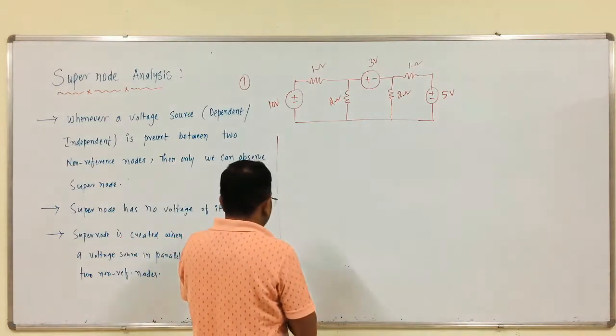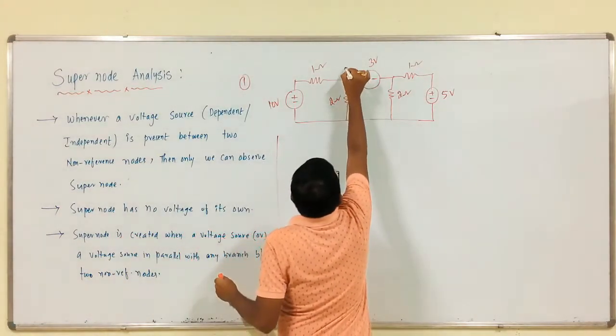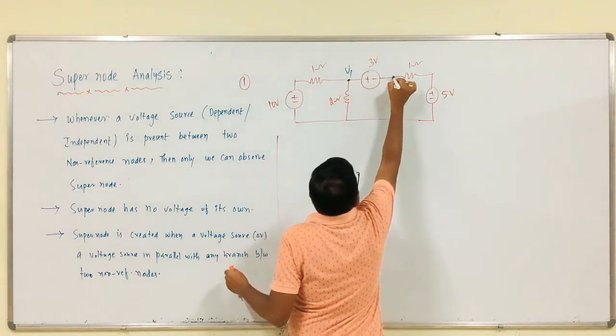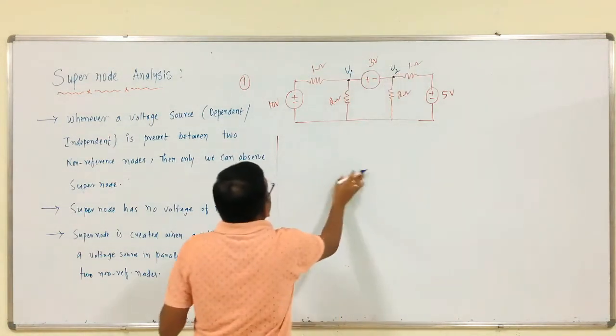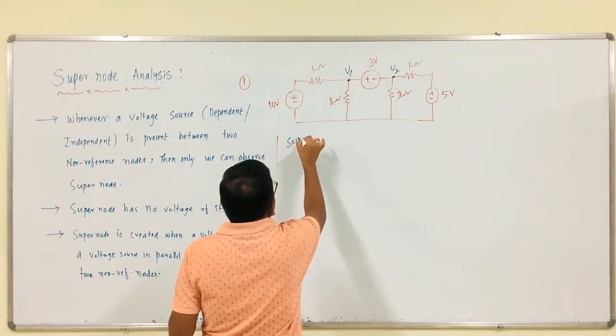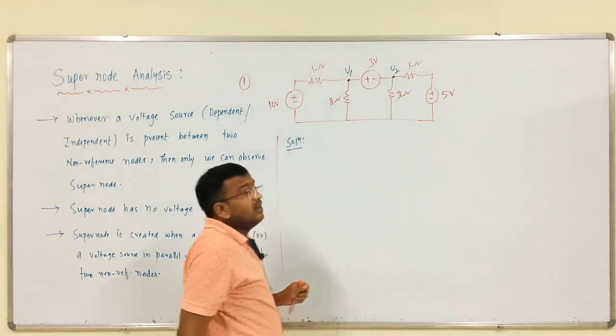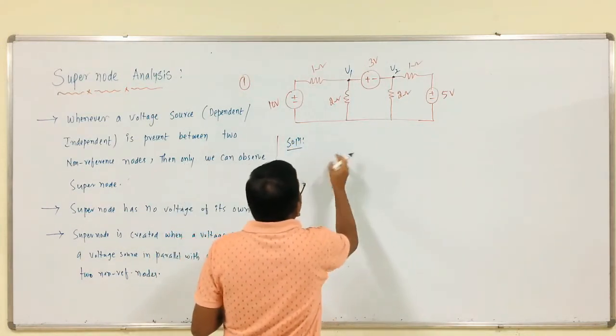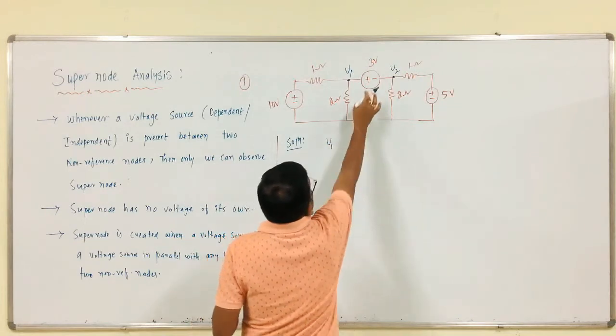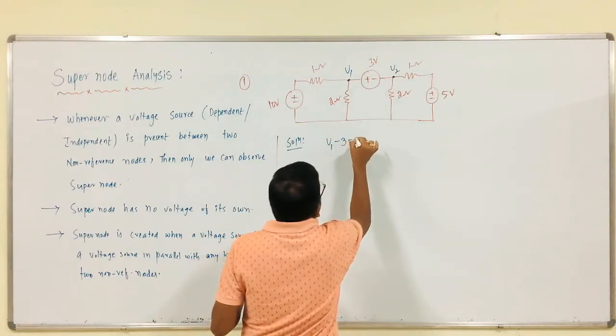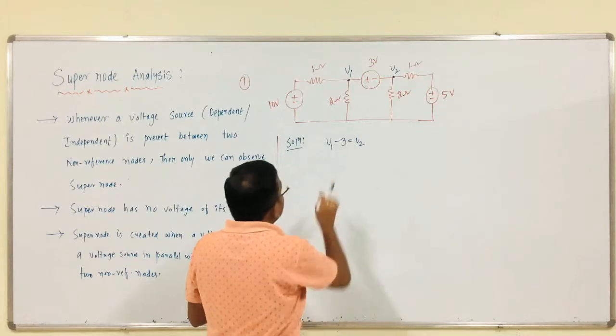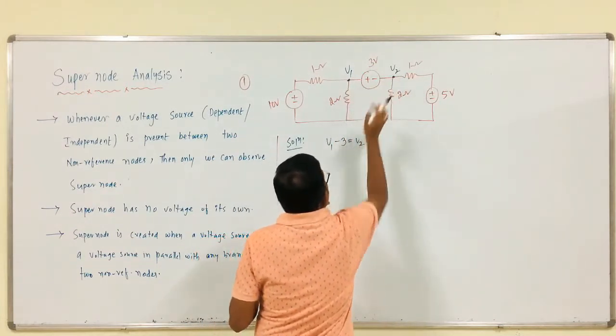So, before that, this is node 1, this is node 2, V2, right? Solution. First, you have to write the voltage. So, V1 minus this drop is equal to V2.